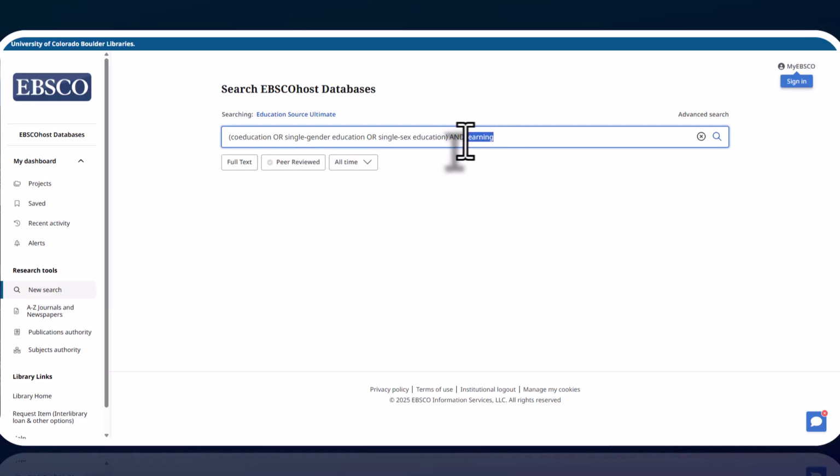I do want the concept of learning in my search results, so this is connected with an and. That will narrow down the search. The concepts on either side of the and both have to be in the search results. Next, I'll click search.